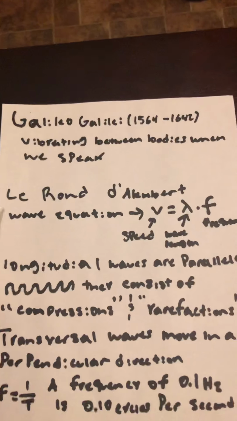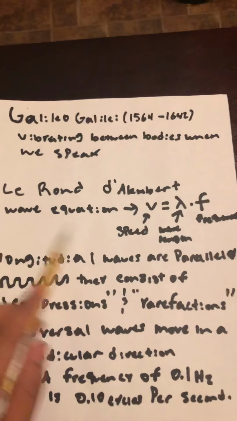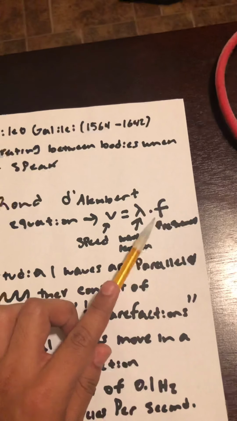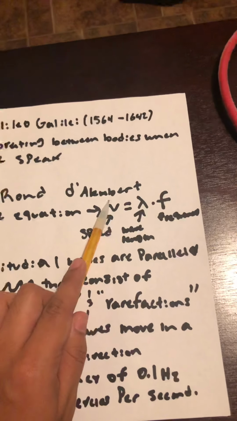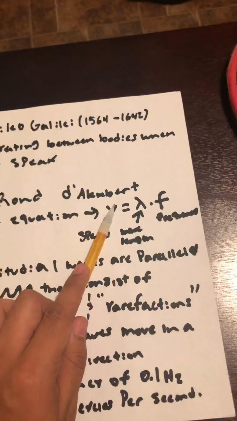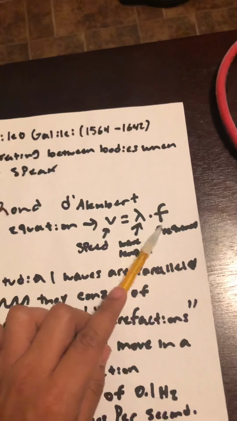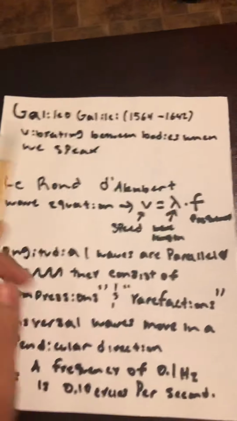Then Leron D. Bert found out the wave equation: V equals wavelength times frequency. This means speed, and this means the wavelength times the frequency.